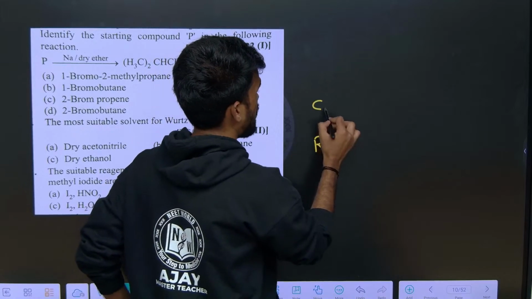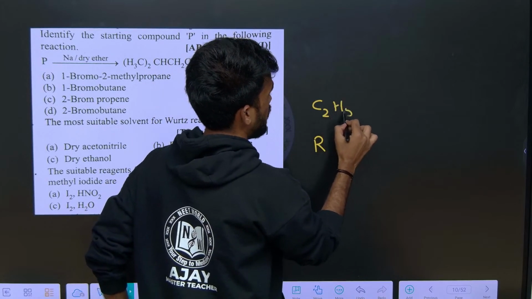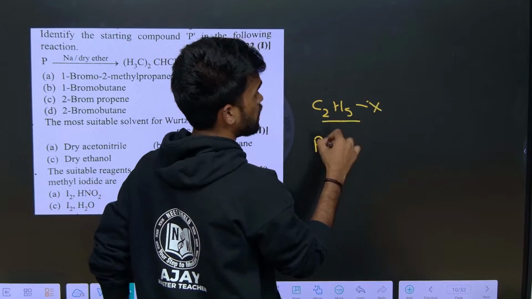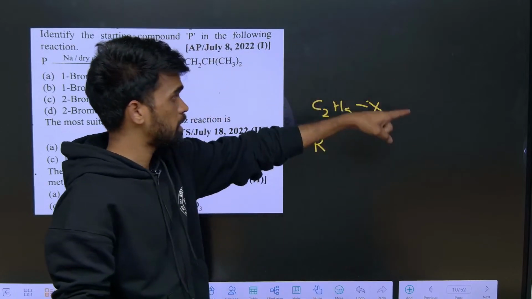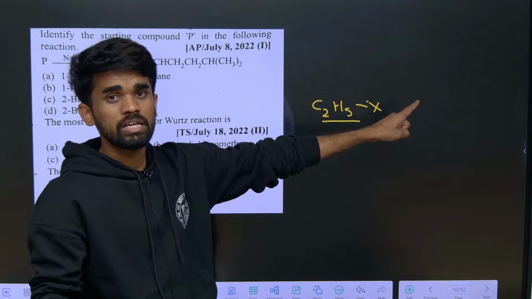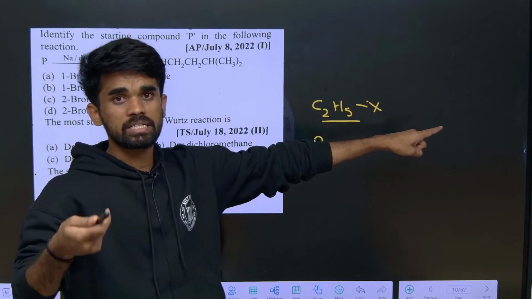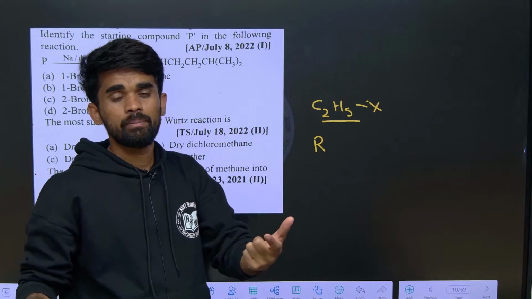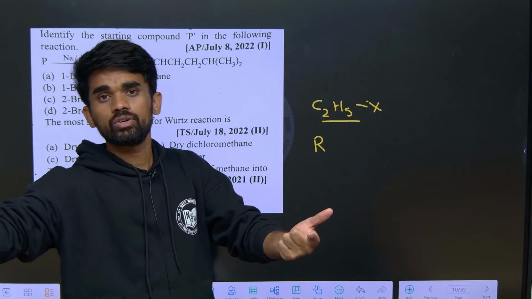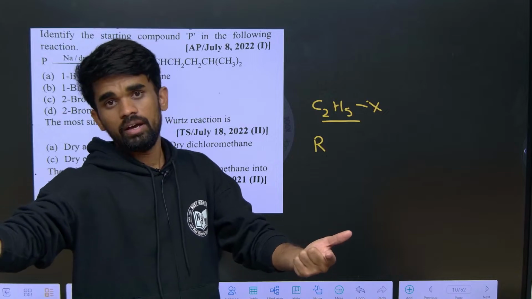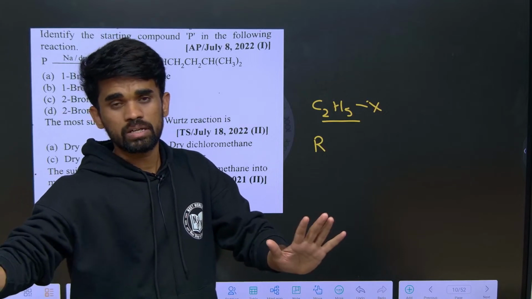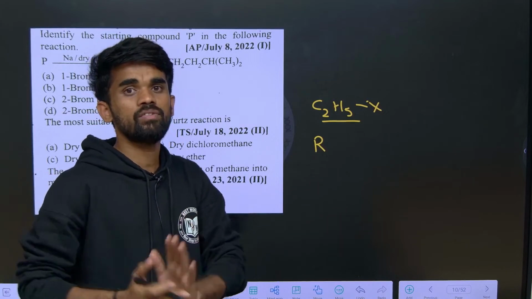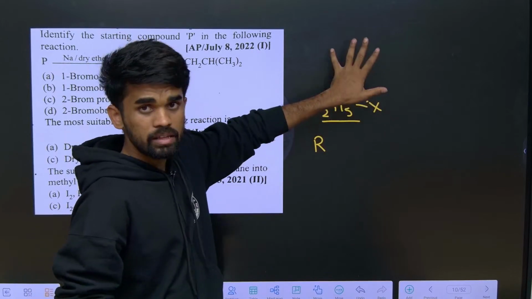For example, ethyl halide, we have taken C2H5X. So it is giving butane upon complete coupling. Even if you take an alkyl halide with an odd number of carbons, let us say methyl halide, methyl chloride, again you are going to get ethane, which has an even number of carbons. So the product contains an even number of carbons in the Wurtz reaction.